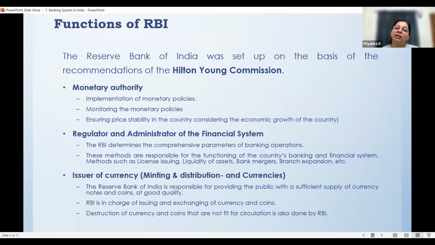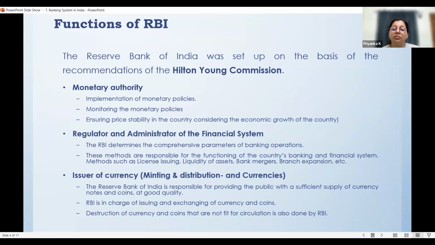You might get questions like, what are the functions of RBI, or why is it called a banker's bank or lender of last resort? Why is RBI called a lender of last resort? Or being the lender of last resort, what is the function of RBI? So such questions can come up, but functions of RBI is like the most important topic. If you list down the most important topics of Indian economy, one will be functions of RBI.